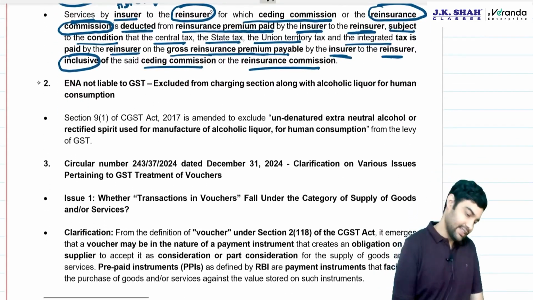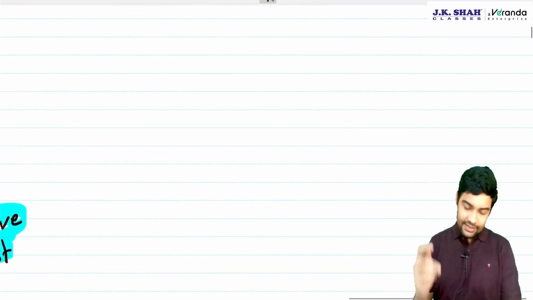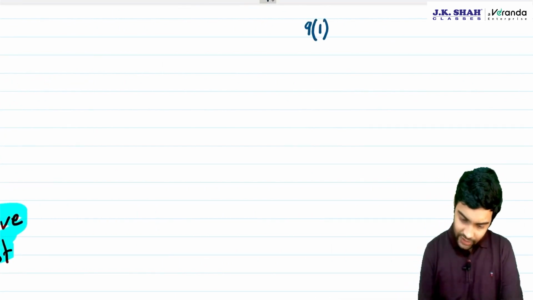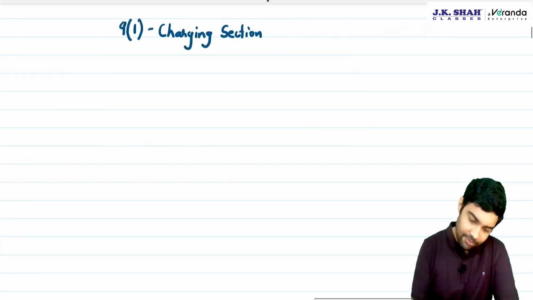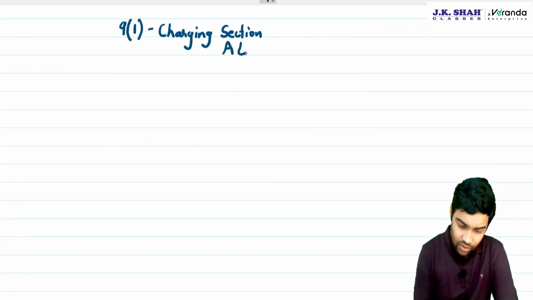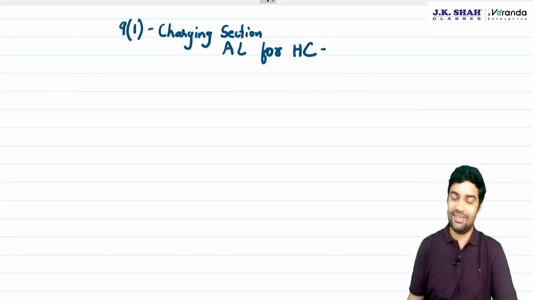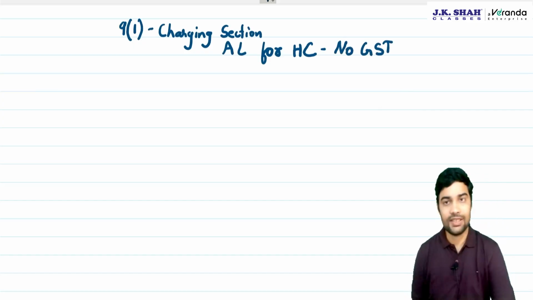Okay. Then second point, let's understand. Section 9 subsection 1, the charging section, excludes one product. Which is that product, sir? That product is alcoholic liquor for human consumption. Remember this? Yes, very well. There is no GST on alcoholic liquor for human consumption.